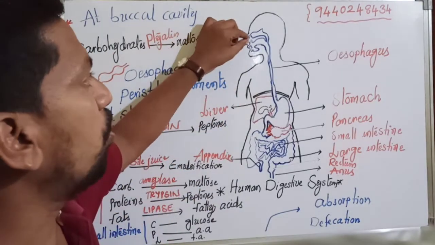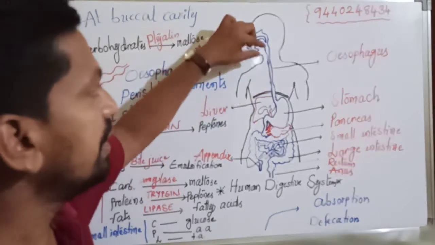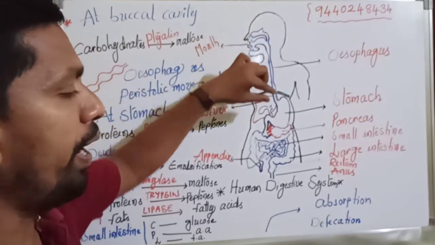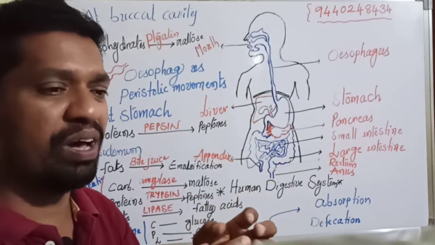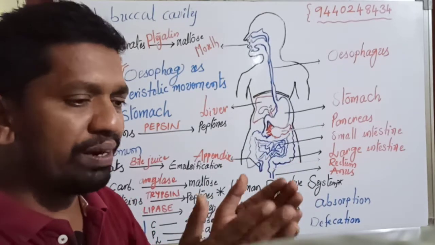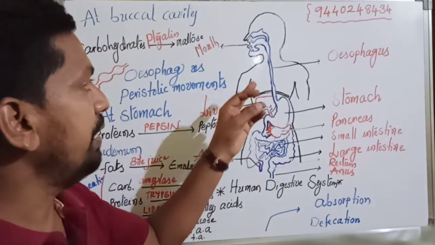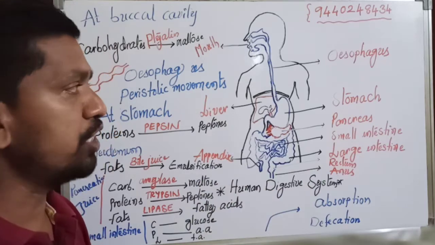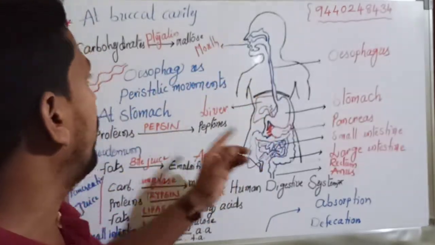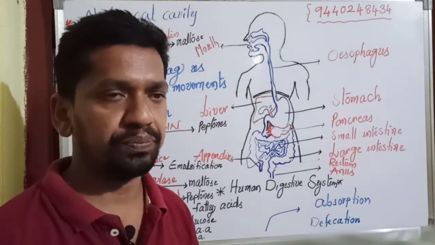So now the bolus is swallowed and enters into the esophagus. It is a long narrow pipe made up of a huge amount of muscular cells. Due to contraction and relaxation of muscle cells in the esophagus, it has a wave-like movement for transportation of food into the stomach, known as peristalsis or peristaltic movements.